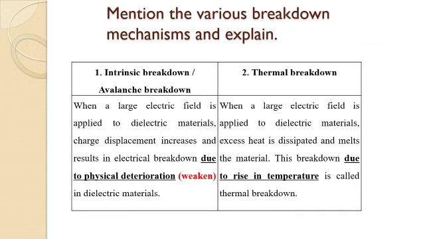Based on the medium and other external factors, the breakdown mechanisms are of five types. The first is intrinsic or avalanche breakdown. When a large electric field is applied, there is more charge displacement, and it results in electrical breakdown due to physical deterioration, nothing but weakening of the dielectric material. This is called intrinsic or avalanche breakdown.